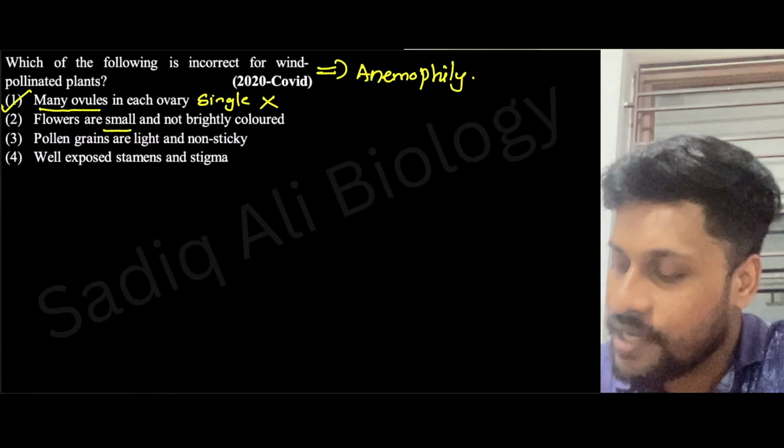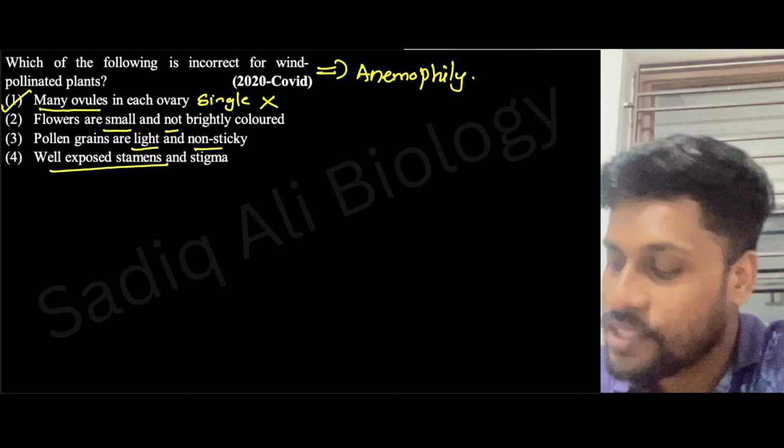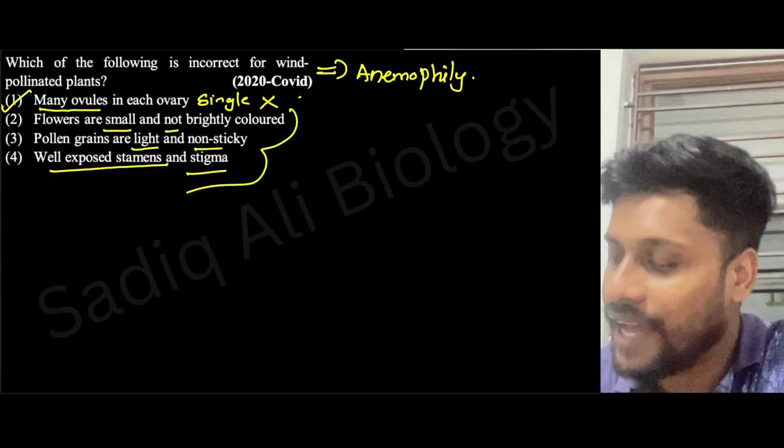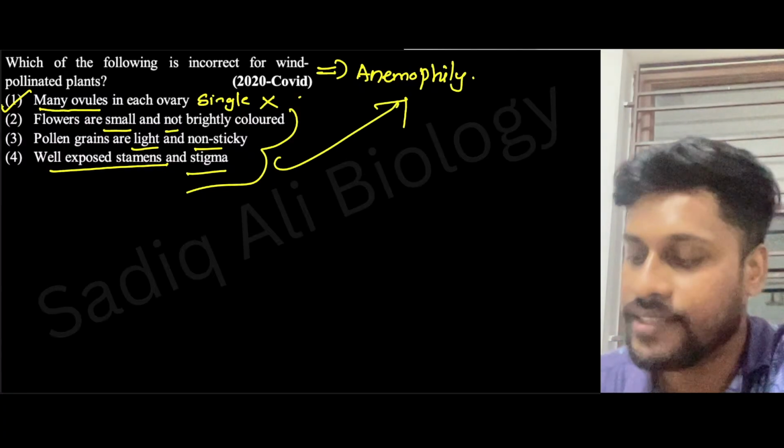Their flowers are small and not brightly colored. Pollen grains are light and non-sticky. They have well exposed stamens and stigma. All these three are characteristic features of anemophilic plants. Right? Very good.